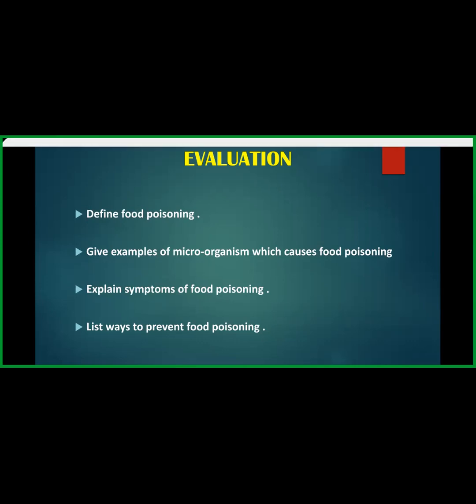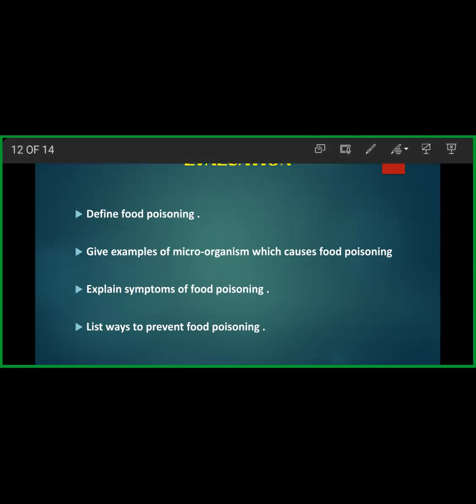Okay. Now, can you just list some of the ways to prevent food poisoning? Ma'am, some ways can be that we should wash our hands before consuming any food. Then the utensils we are utilizing for consuming the food should be properly washed. If we are consuming some raw fruits, they should be washed properly. And when we are consuming meat, we should ensure that it is properly cooked. Ma'am, these can be some of the ways which can help us prevent the entry of bacteria or other microorganisms into our body, and thereby help us prevent food poisoning, ma'am. Very good, Soumya.